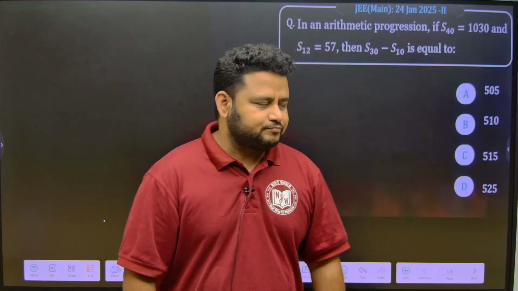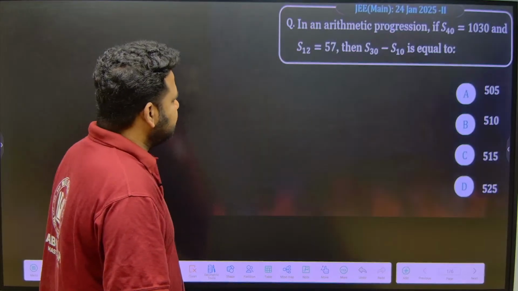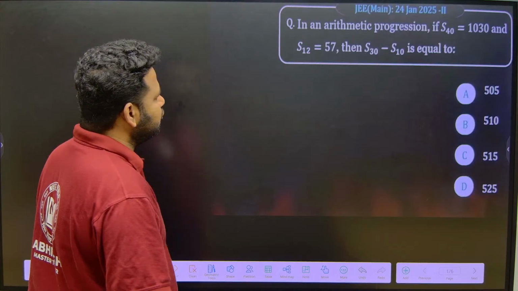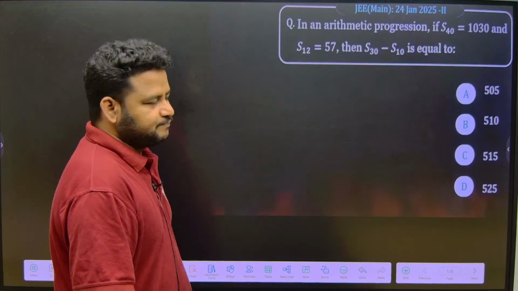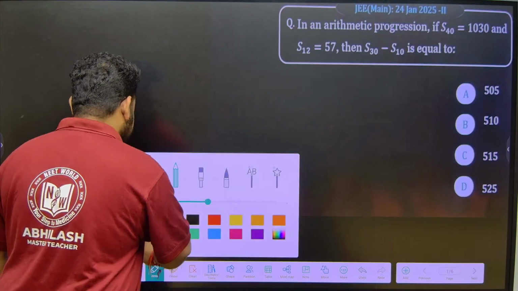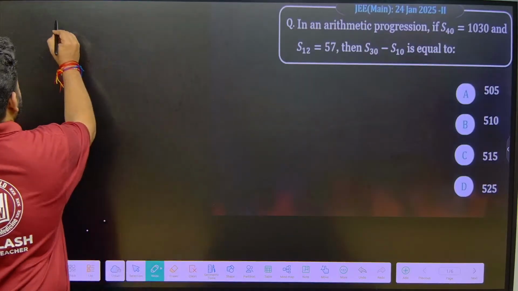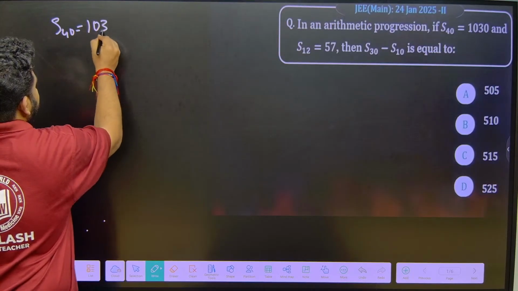All right. Now let us see. In an arithmetic progression, if S40 is equal to 1030 and S12 is equal to 57, then they are asking S30 minus S10 is equal to what? This is a typical class 10th level question, but anyways, it was given in JEE Mains. Let us solve this. First of all, they are telling S40, which is 1030, correct?